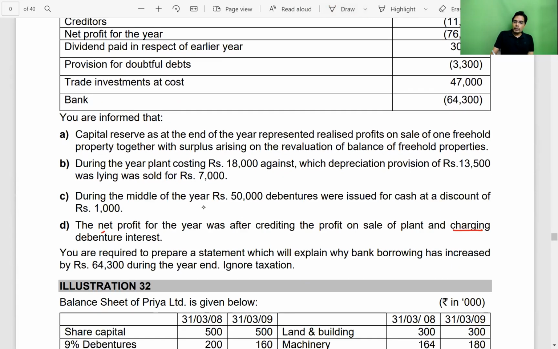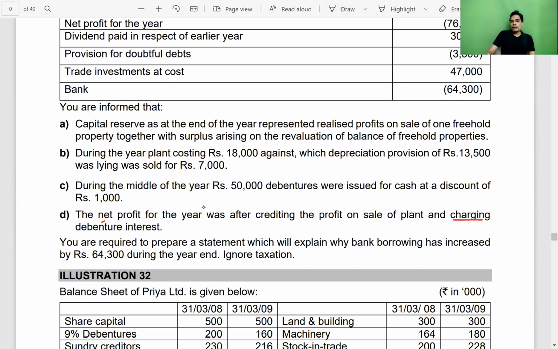Now this 49,200 consists of two things. Number one is profit on sale of freehold property, and it consists of a revaluation of freehold property. So what is the journal entry when we sell a freehold property? The journal entry is bank account debit to freehold property. This is the entry for sale.